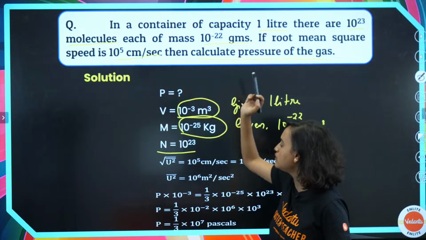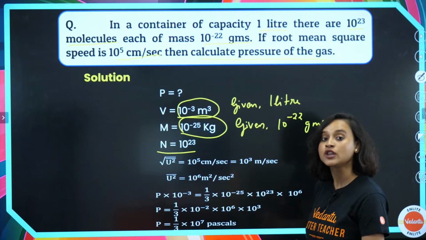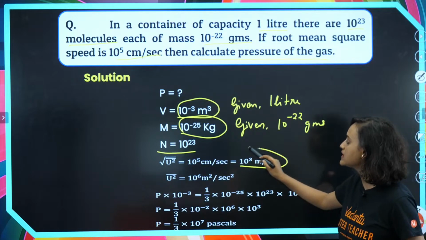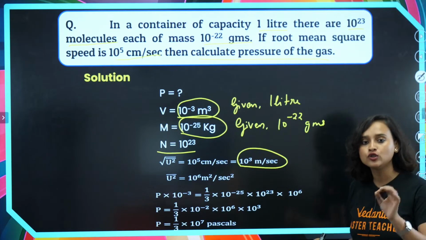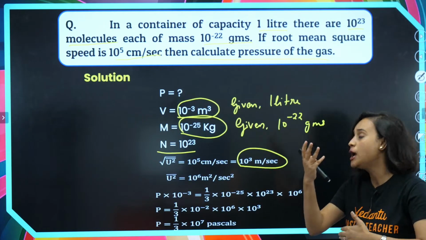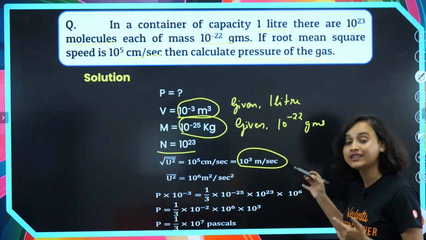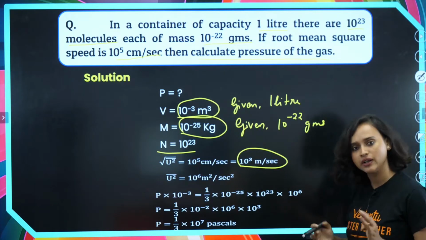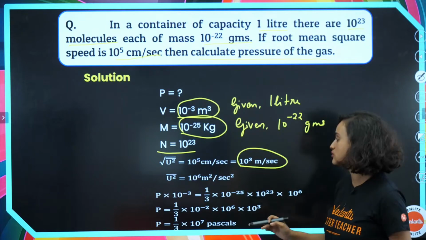This is also given to us. If we convert it to meter, we will get 10 to the power 3 meter per second. Very simple and pretty obvious.